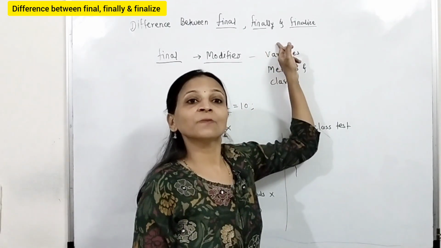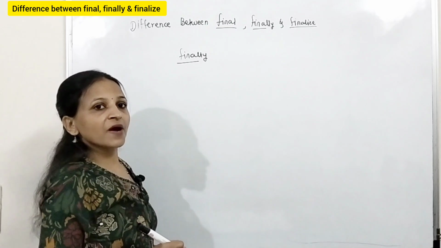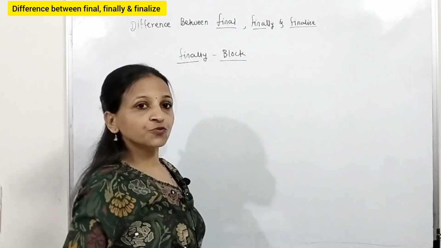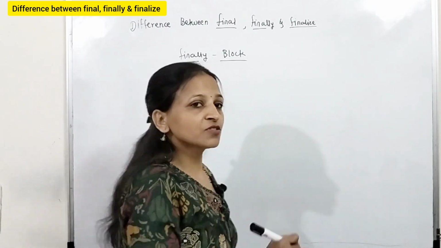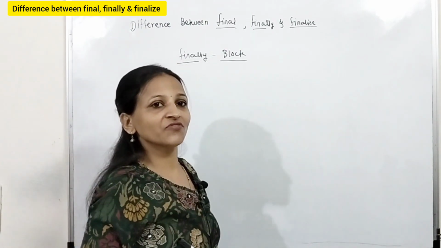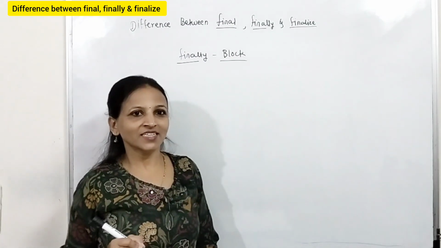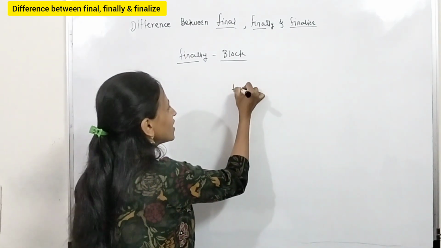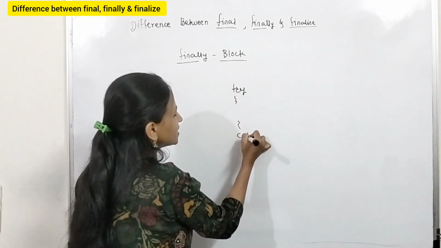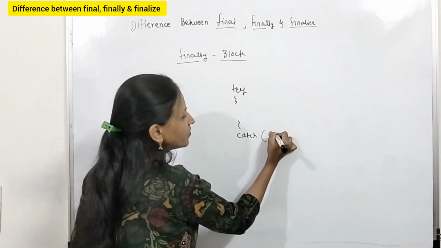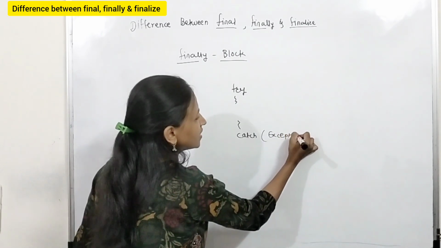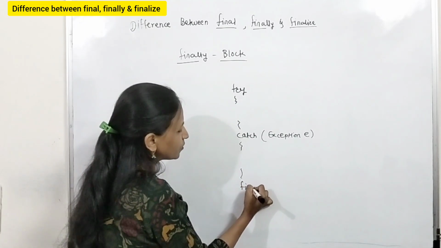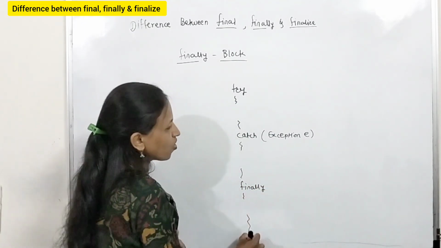Now the next one is finally. See, this finally is a block. It is used in exception handling. We handle the exceptions with the help of a try catch block, like this: try, catch, and here we write Exception e, any type of exception you can write here, and then here you can put a finally block.